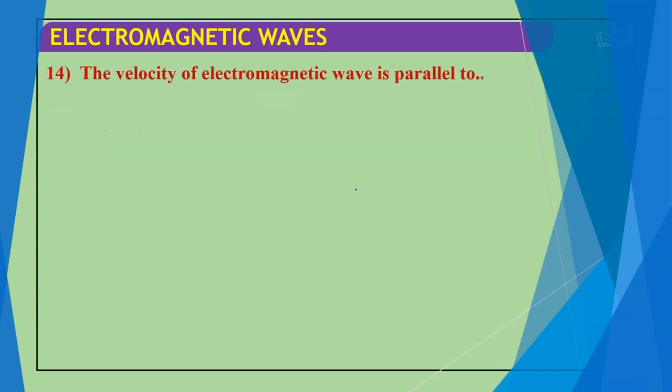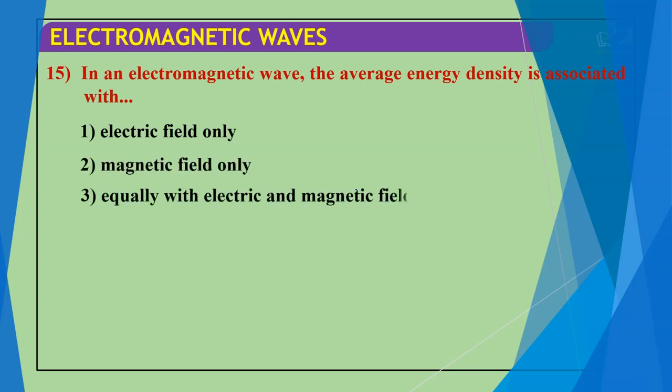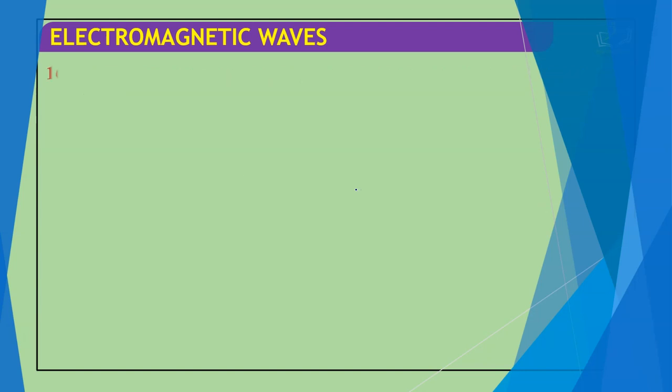Next question: the velocity of the electromagnetic wave is parallel to B cross E, E cross B, E and B. So the velocity of the electromagnetic wave is equal to E cross B. Next question: in an electromagnetic wave, the average energy density is associated with electric field only, magnetic field only, equally with electric and magnetic field, or average energy density is 0. The correct answer is equally with electric and magnetic fields.